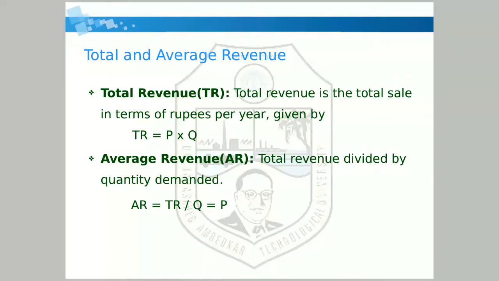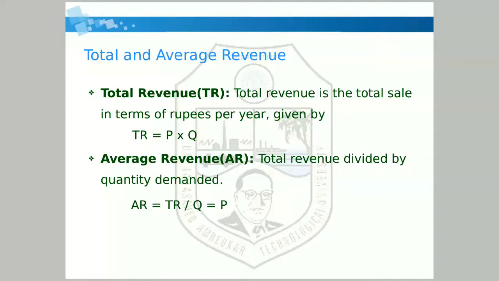Now, total revenue and average revenue. Total revenue is the total sale in terms of rupees per year. P is the price and Q is the total sale. Total sale into price, in rupees per year, is known as the total revenue.